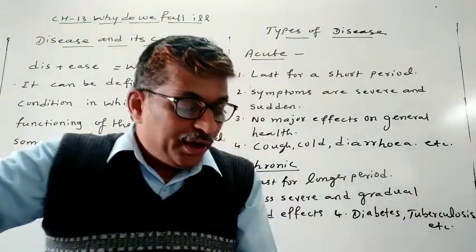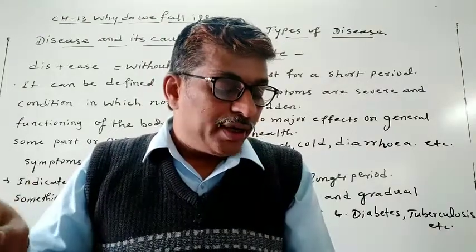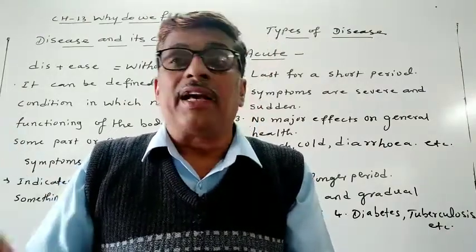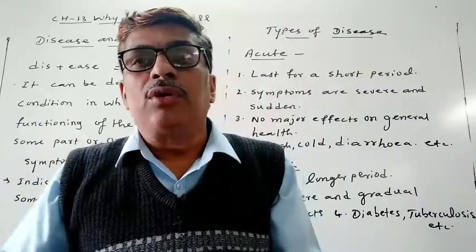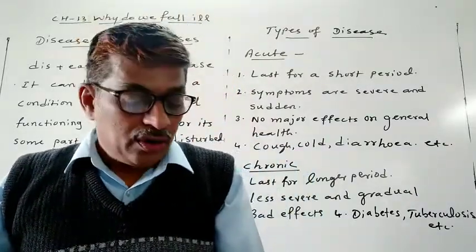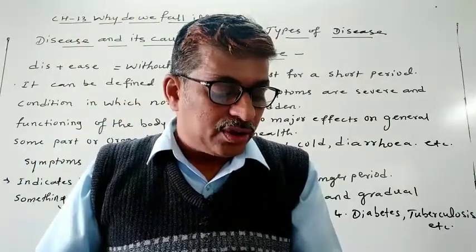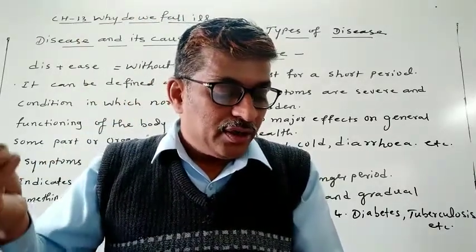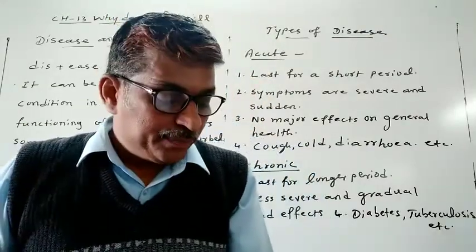These tissues make the organ systems that carry out body functions.